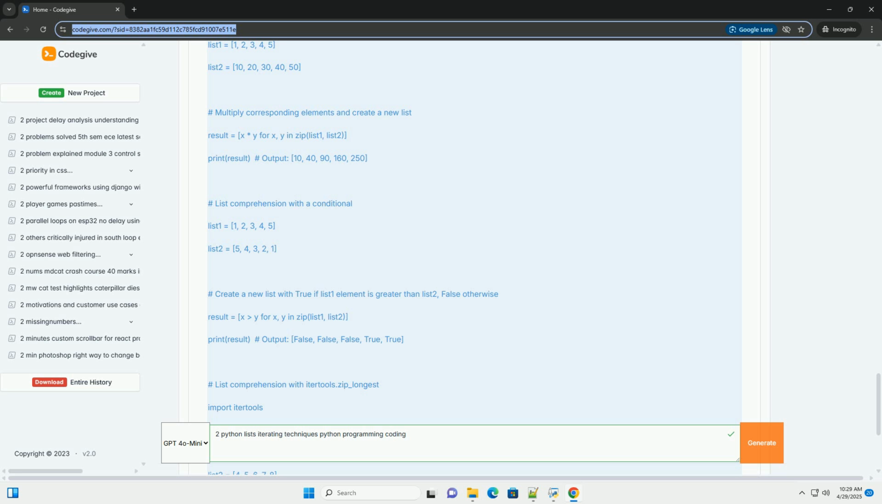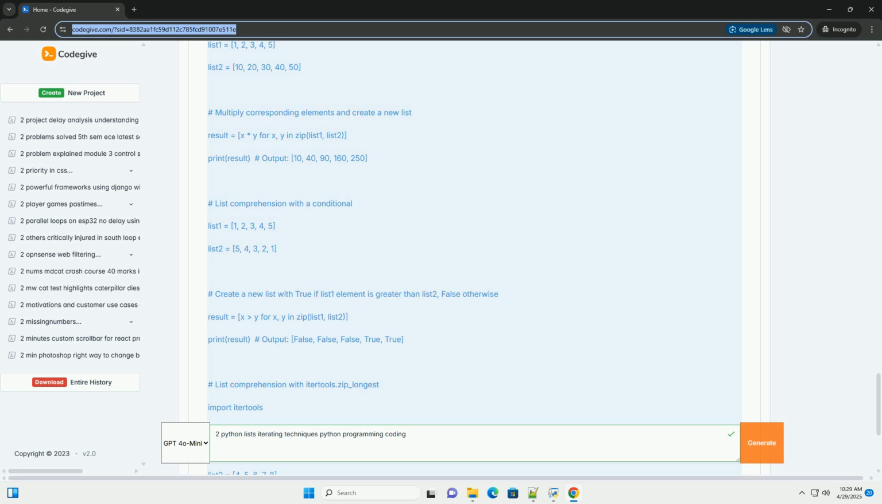Technique 5, list comprehensions. List comprehensions offer a concise way to create new lists by applying an expression to each element of an existing list, or lists. They can be used effectively when iterating over 2 lists to generate a new list based on their corresponding elements.